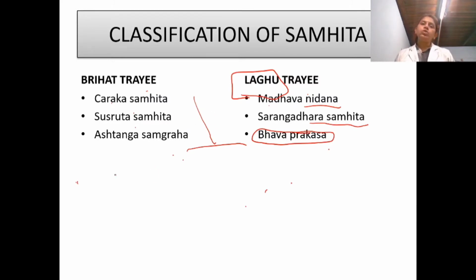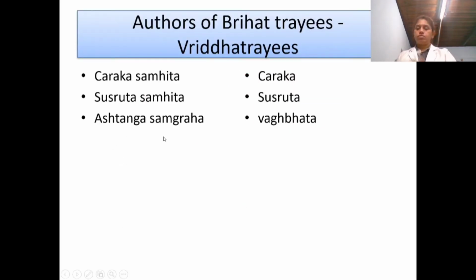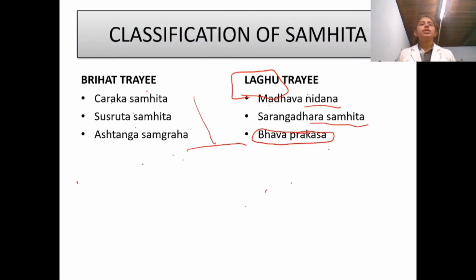One more point is that some opine that Ashtanga Hridaya is also a Laghutraya. In the list of Laghutraya, Madhava Nidana, Sharngadhara Samhita, and Ashtanga Hridaya, instead of Bhava Prakasha, some consider Ashtanga Hridaya as a Laghutraya. But this is not authoritative. The authoritative view says that Brihatraya is Charaka Samhita, Susruta Samhita, and Ashtanga Sangraha, whereas Laghutraya is Madhava Nidana, Sharngadhara Samhita, and Bhava Prakasha.